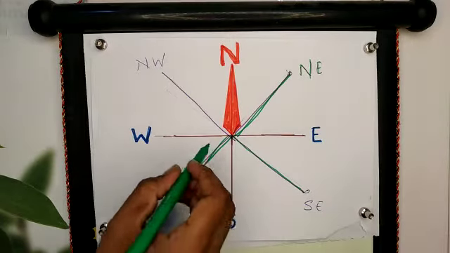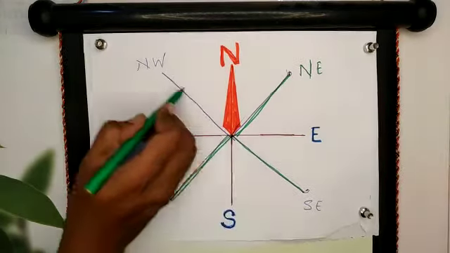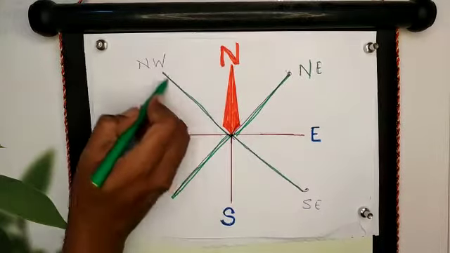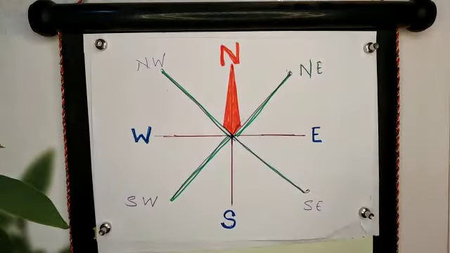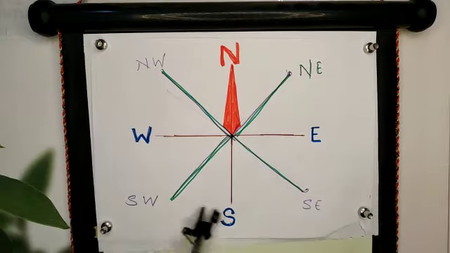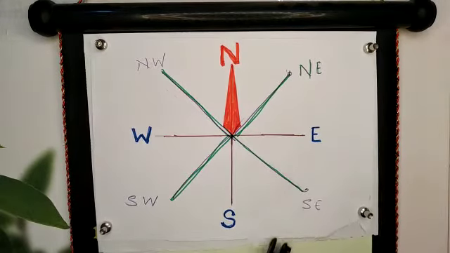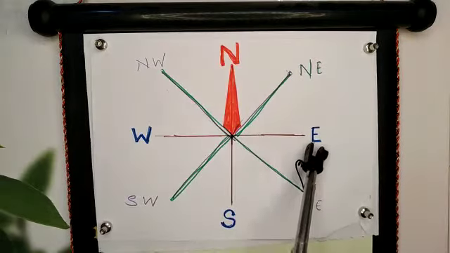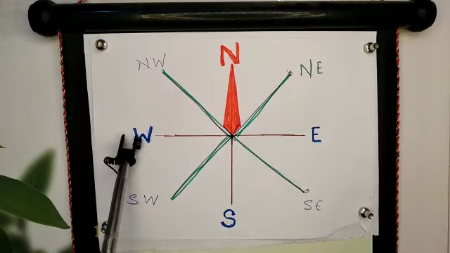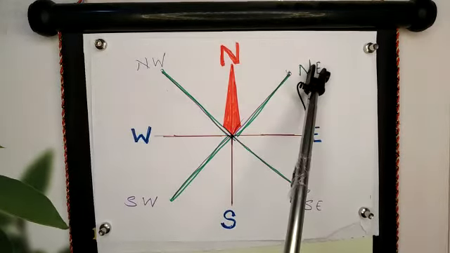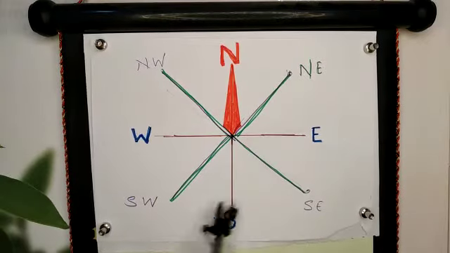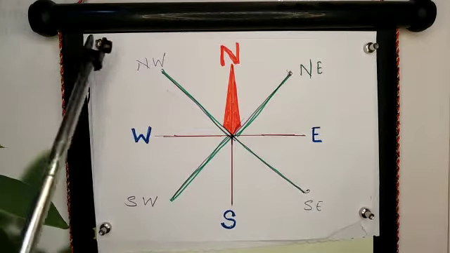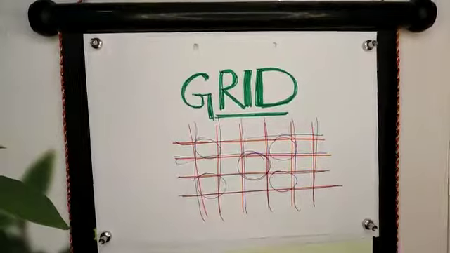And another line bisecting between north and west is called northwest. So in maps, generally we have 8 different directions: north, east, south, west, and northeast, southeast, southwest and northwest.